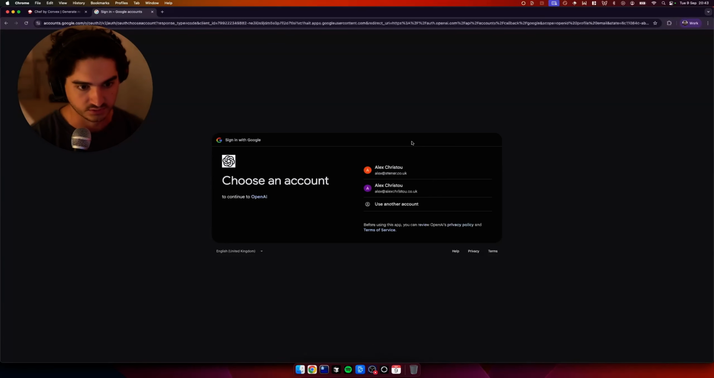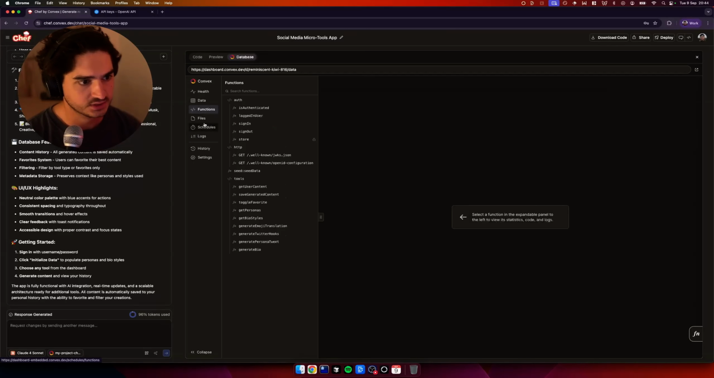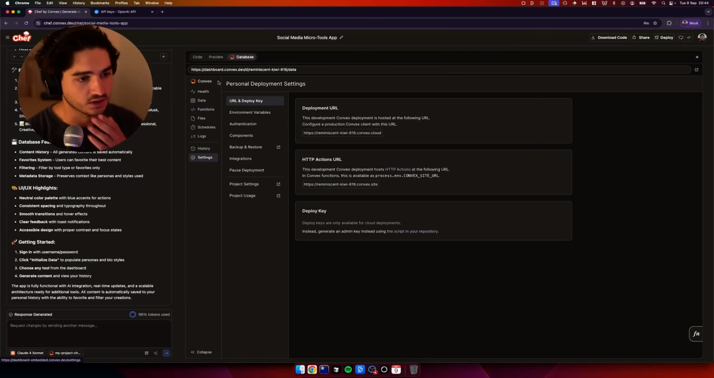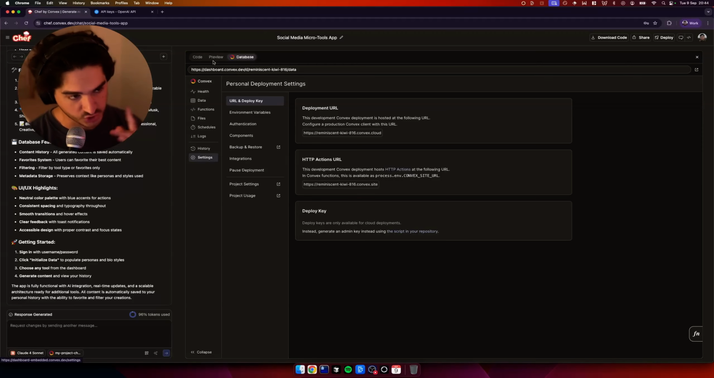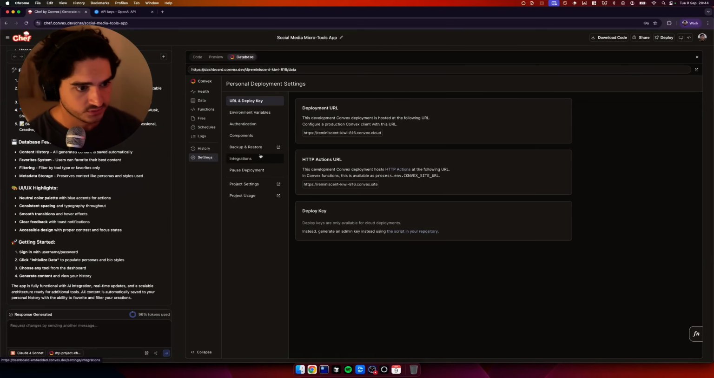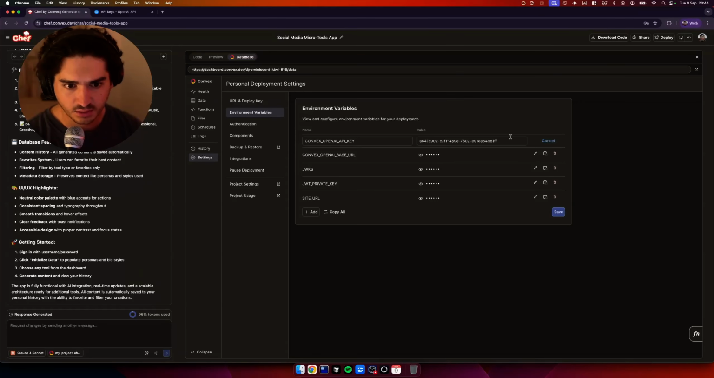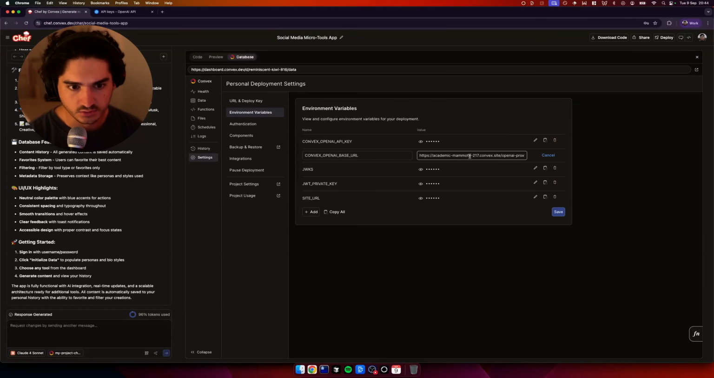So 2 seconds. Okay, so we've got our key. Let's come over to settings here in Convex. And by the way, I love that we can do this all within Convex Chef, because this is actually the Convex kind of dashboard here. So we've come to environment variables, and then let's replace both these two. I think OpenAI base URL. We don't want to use this proxy.